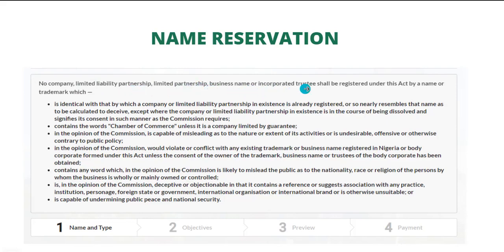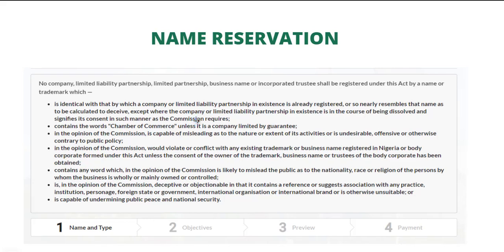limited partnership, business name or incorporated trustee shall be registered under this act by a name or trademark which is identical with that by which a company or limited liability partnership in existence is already registered, or so nearly resembles that name as to be calculated to deceive, except where the company or limited liability partnership in existence is in the course of being dissolved and signifies its consent in such manner as the commission requires.